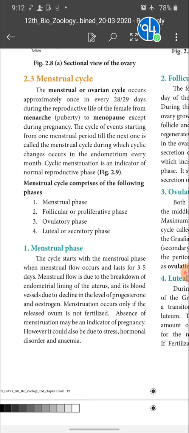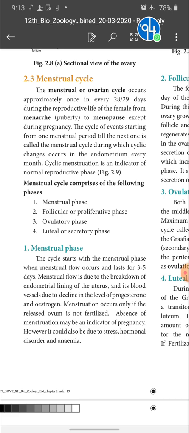As I said, if there is no fertilization, there won't be formation of the corpus luteum. If there is no corpus luteum, there is no secretion of progesterone and estrogen. Since there is no fertilization, the corpus luteum converts into the corpus albicans and the secretions of progesterone and estrogen decline. As a consequence, the endometrium becomes loose and breaks down, and the associated blood vessels also break down and come out as bleeding. This is menstrual flow. Menstruation occurs only if the released ovum is not fertilized.